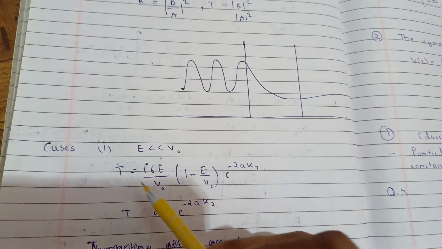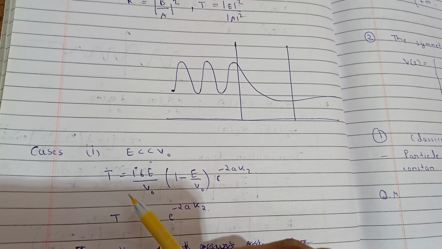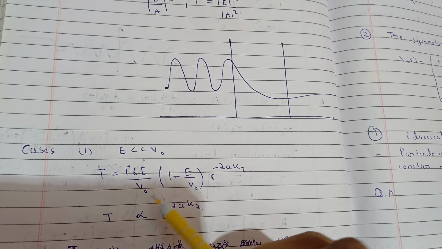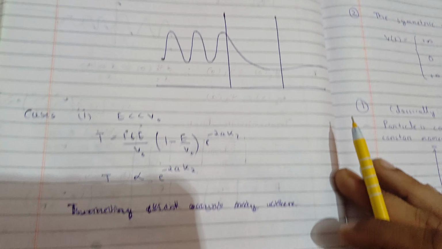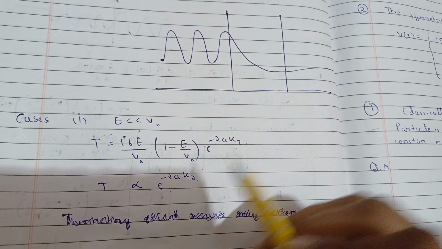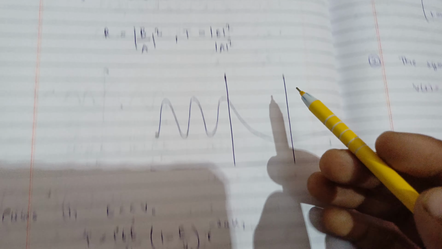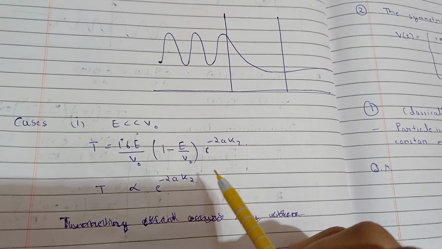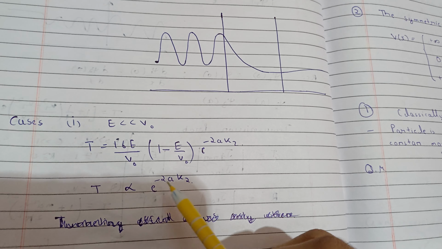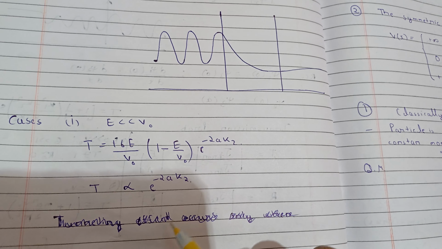You can just define it here. For E less than V naught, the transmission coefficient will be 16 E by V naught times 1 minus E by V naught times exponential minus 2a k2, where a is this distance, and you know what k2 is. Can you find k2 from here? And the important thing is that the transmission coefficient is proportional to exponential minus 2a k2.